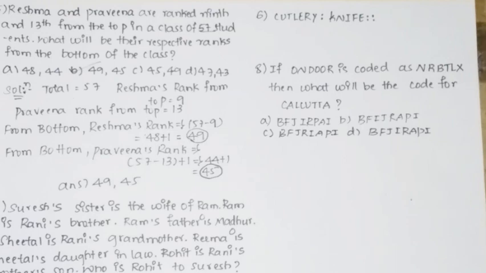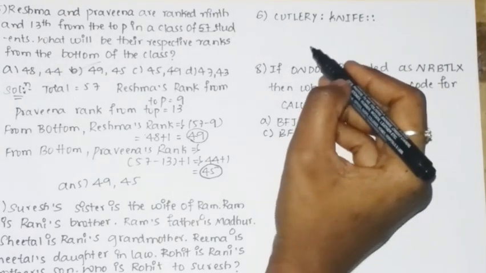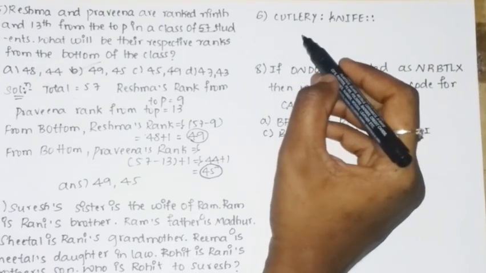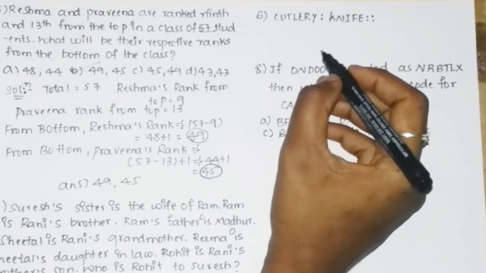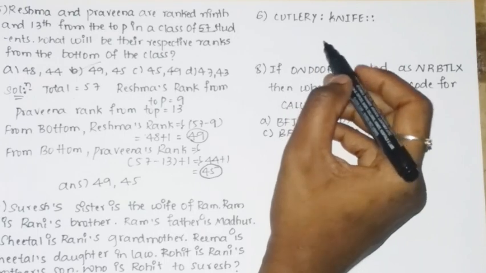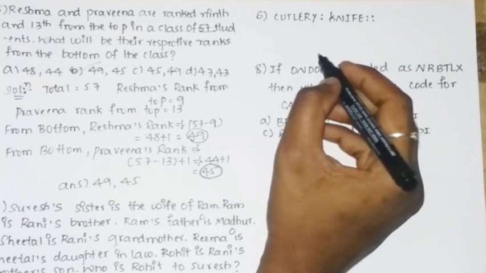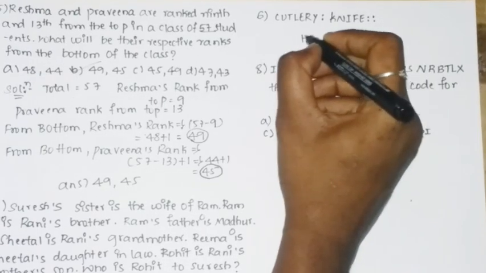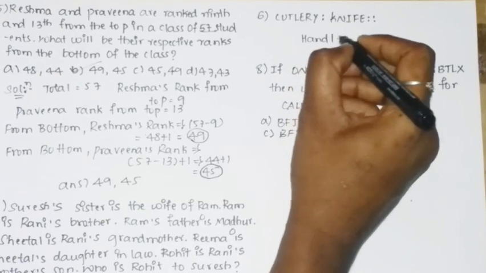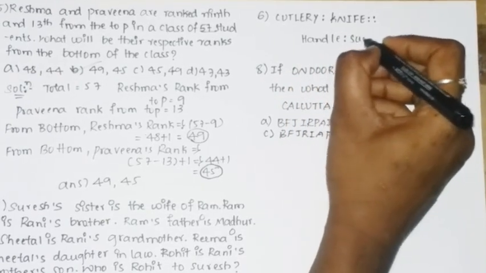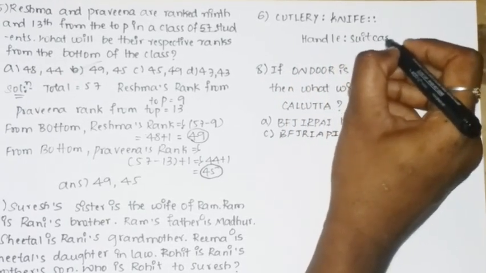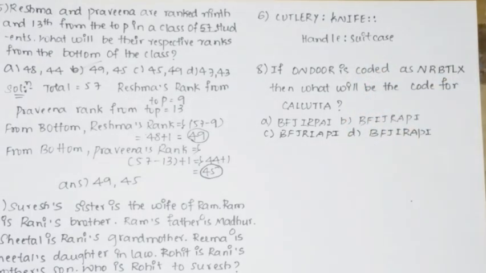You need to find the relationship between those words. Cutlery is to knife. Knife has a cutlery, and there were around 4 options, and the correct answer is handle is to suitcase, because a suitcase has a handle. So handle is to suitcase is the correct answer based on the options. Next is the 8th question.